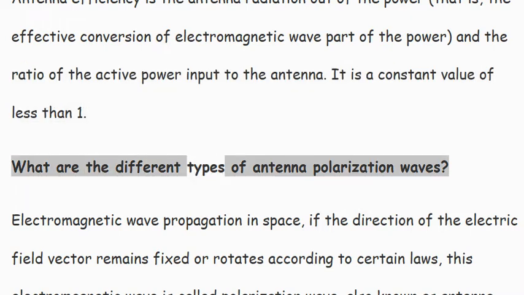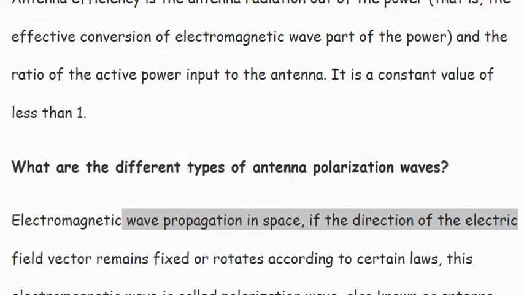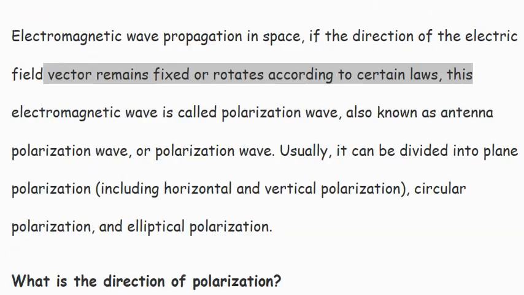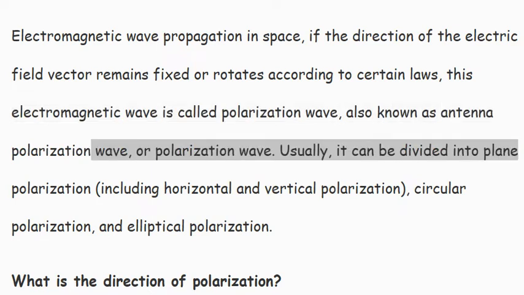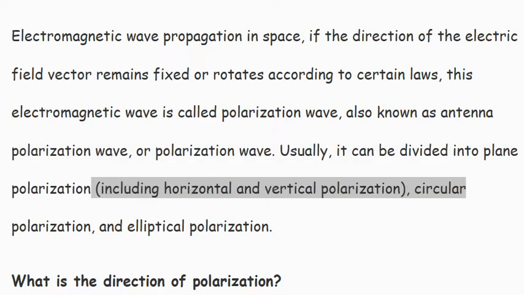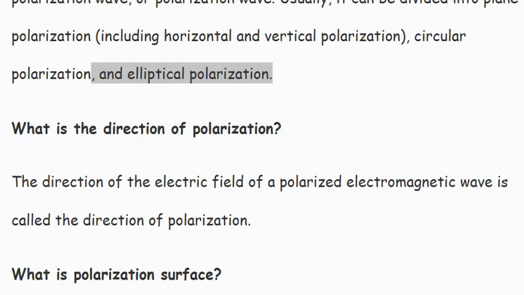What are the different types of antenna polarization waves? Electromagnetic wave propagation in space: if the direction of the electric field vector remains fixed or rotates according to certain laws, this electromagnetic wave is called a polarization wave, also known as an antenna polarization wave. Usually, it can be divided into plane polarization, including horizontal and vertical polarization, circular polarization, and elliptical polarization.